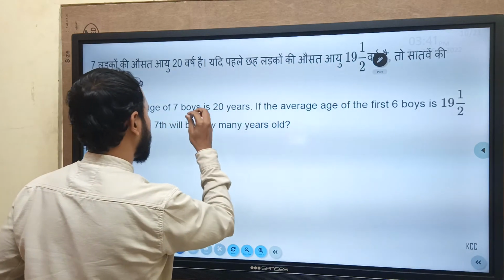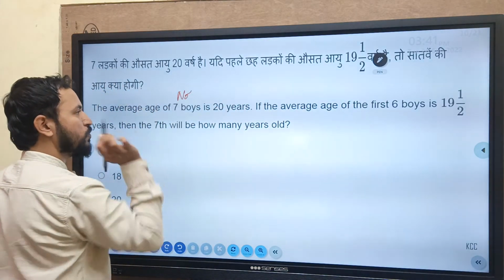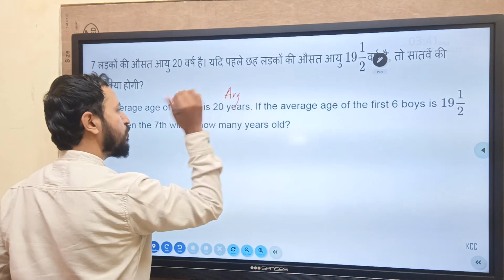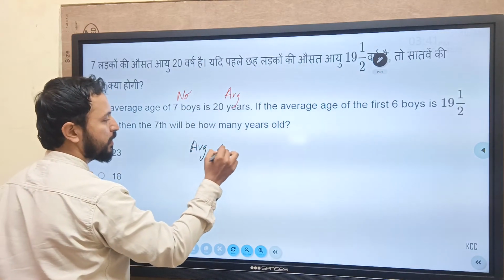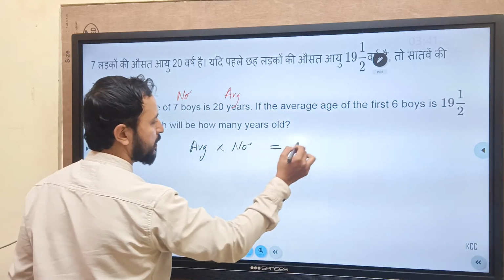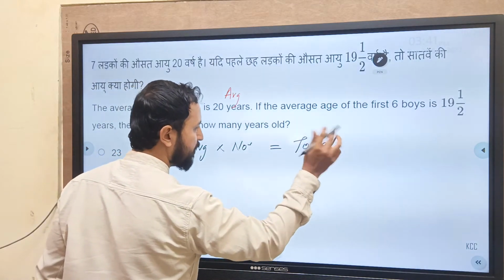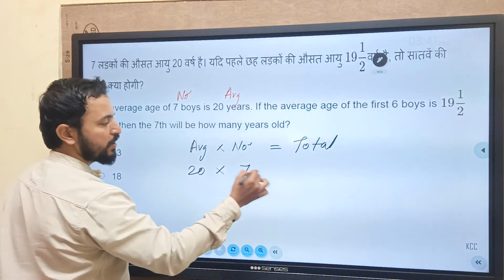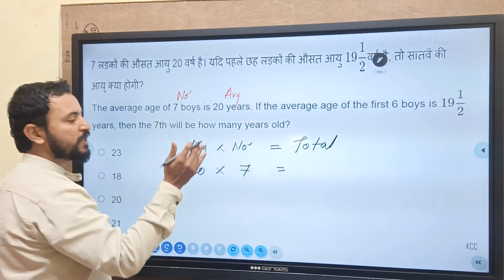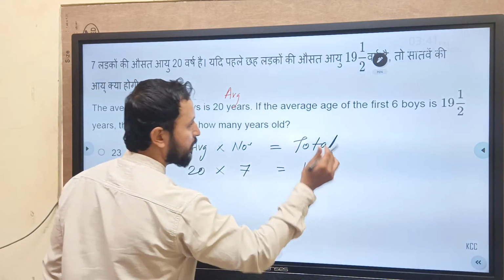Average age of 7 boys. The number of students and the average are given. Many times this type of question comes. Whenever you have the average, average multiplied by number is nothing but the total, or the sum. The average is 20, and there are 7 boys. Basically the total age of 7 boys is 20 into 7, 140.